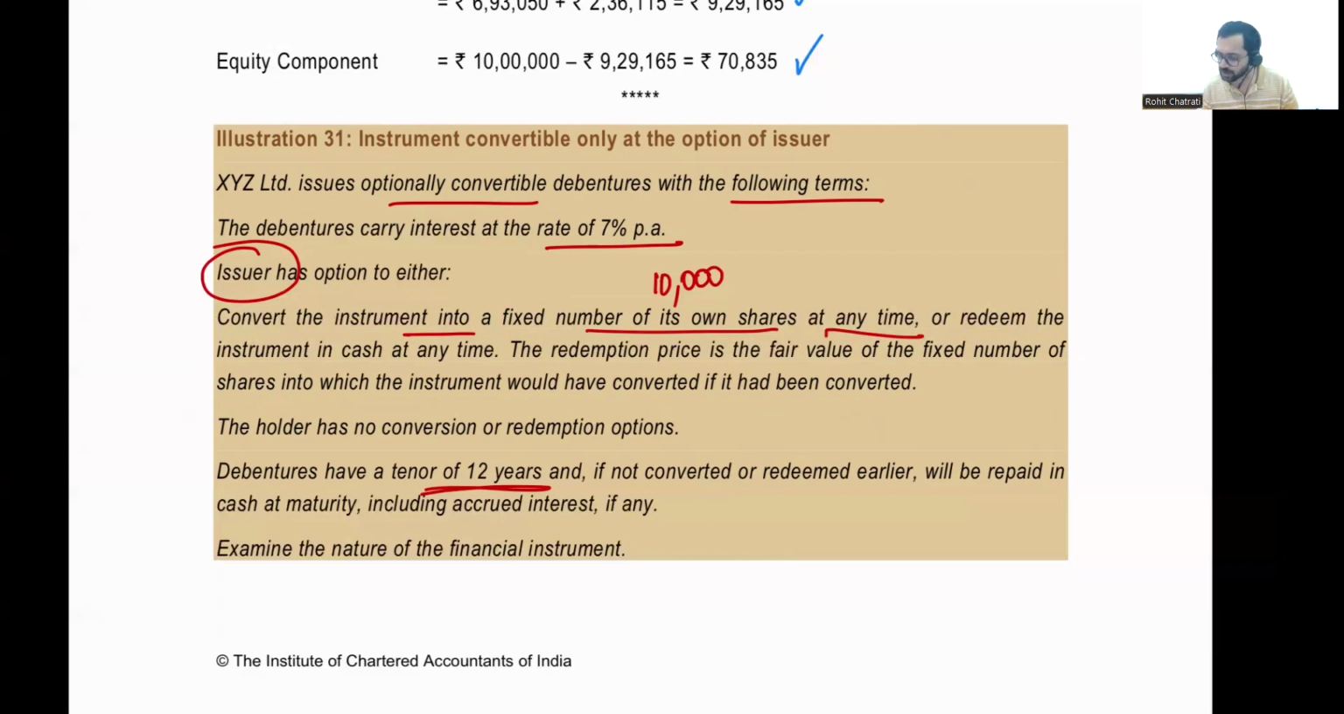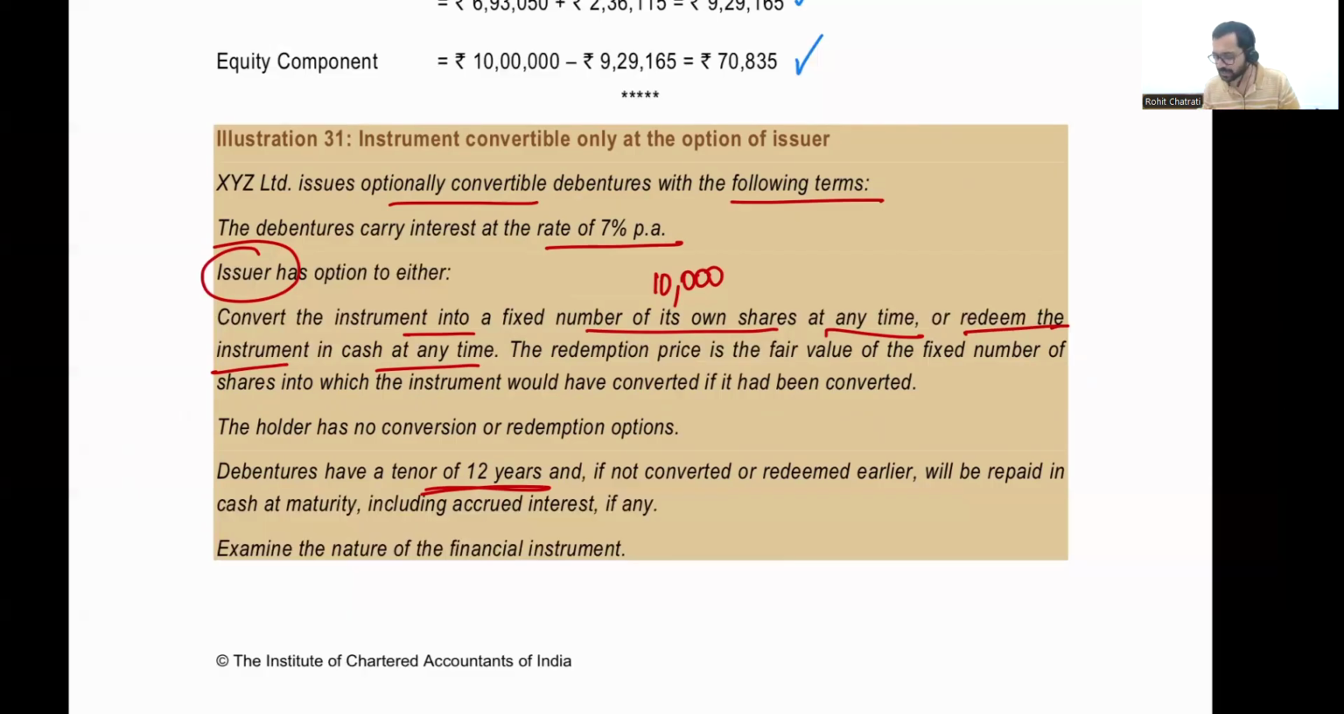Or the issuer also has an option to redeem the instrument in cash at any point in time. So over the next 12 years, XYZ Limited also has an option to pay cash and get these debentures nullified. All right. Yes, the maturity is 12 years, but there is also a prepayment sort of an option. It has an option to pay cash much before the 12th year, and therefore the debentures will then be settled.